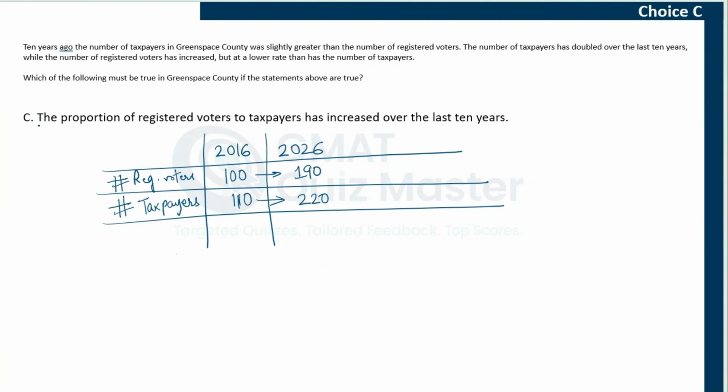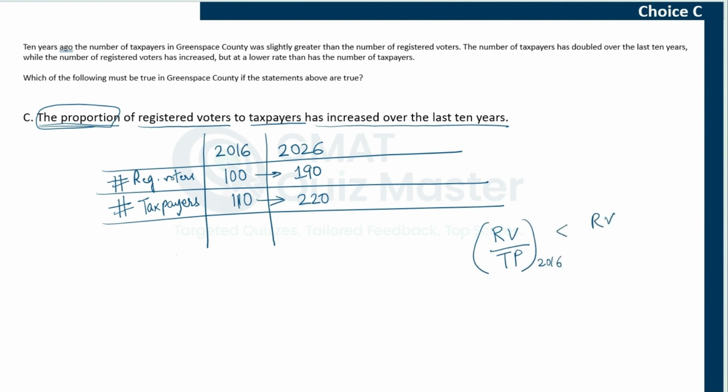Choice C, the proportion, so we are talking about some proportion. Let's understand what it is. The proportion of registered voters to taxpayers has increased over the last 10 years. So what it is saying is that this proportion was less in 2016 compared to 2026, right? Then only can we say that it has increased. So let's calculate this proportion. The proportion in 2016 was 100 upon 110, and the proportion in 2026 is 190 upon 220.